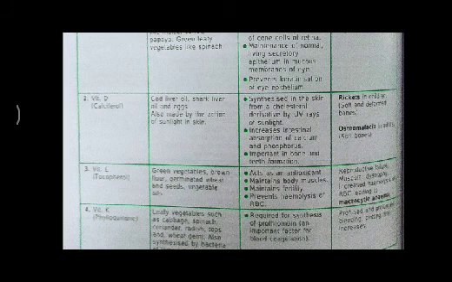Later on, vitamin E, that is tocopherol. It is related to the reproductive system of our body. Green vegetables, brown flour, germinated wheat and seeds are the sources of vitamin E. It acts as an antioxidant, maintains body muscles and fertility, and supports the prevention of hemolysis of RBCs.